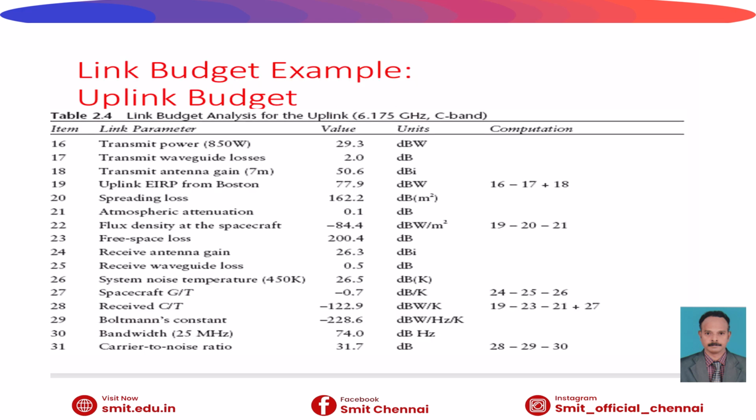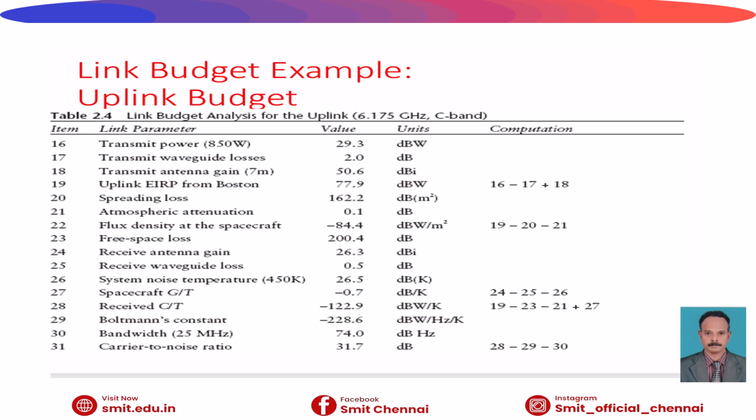So here is a typical example of an uplink budget. In the budget, we can see various parameters like transmitter power, waveguide loss, uplink EIRP, spreading loss, and atmospheric attenuation. These are standard computations that can be done by means of the software that we have.